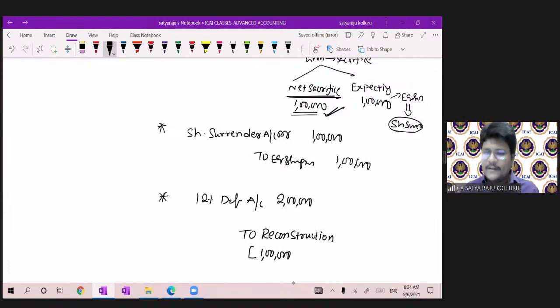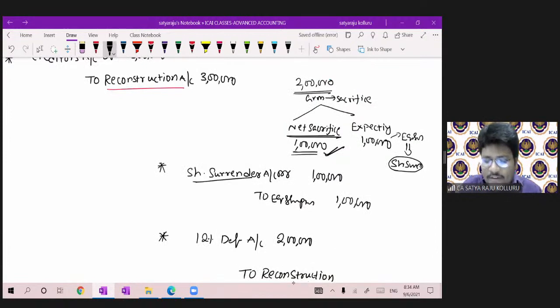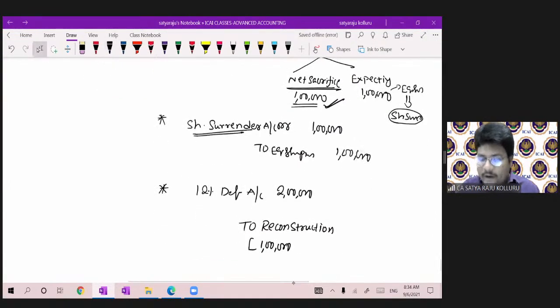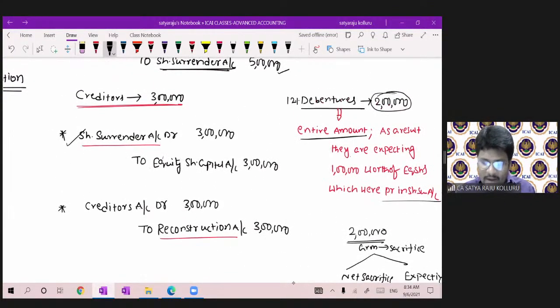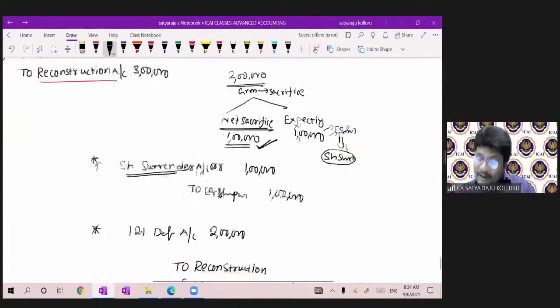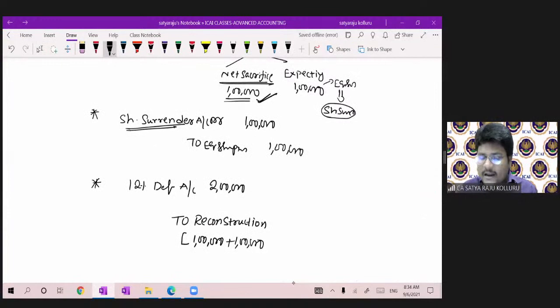Sir, you already made the debit to share surrender. To nullify the effect, I have to transfer 1 more lakh to the reconstruction. Then only share surrender and reconstruction account will nullify, and debenture holders will get the equity shares. For that purpose, you should transfer 1 lakh more to the reconstruction to nullify the impact. So the net amount to be transferred to the reconstruction was 2 lakhs.